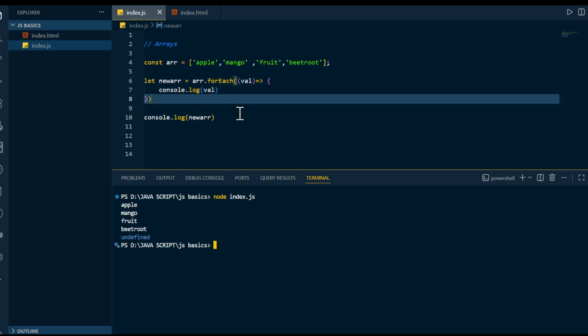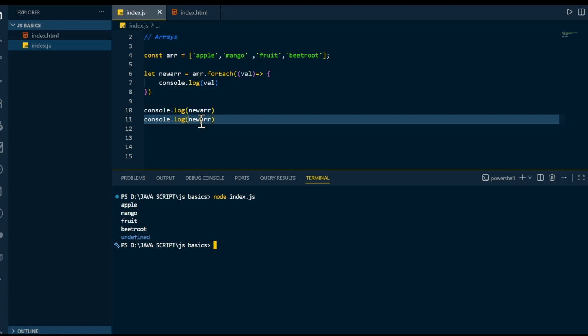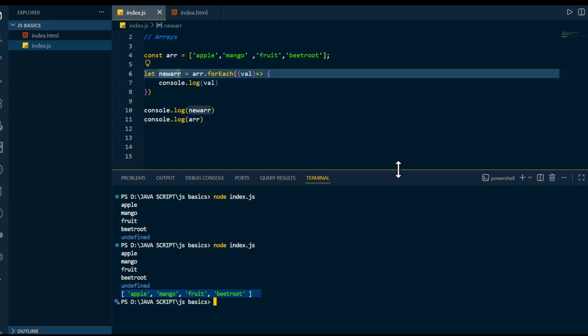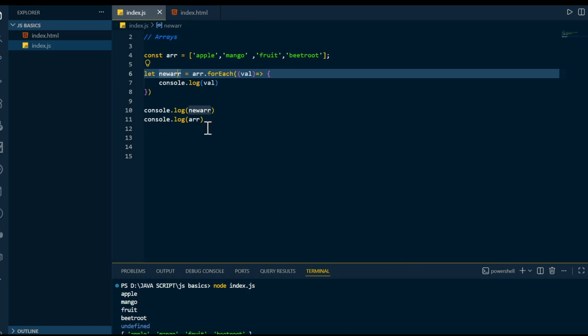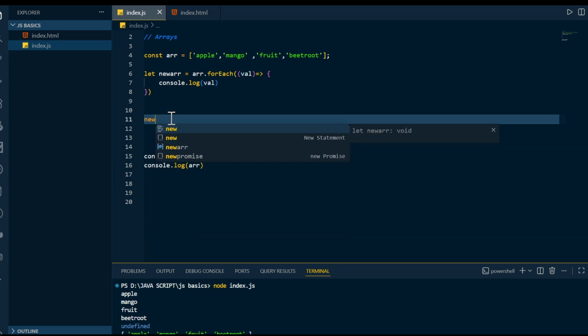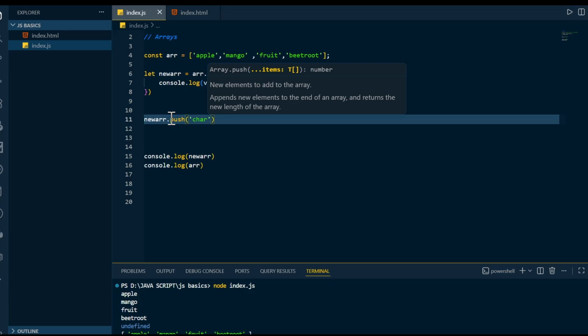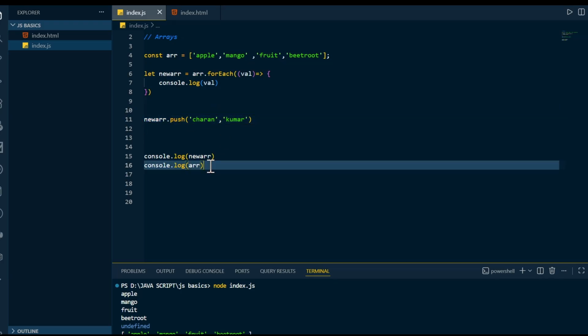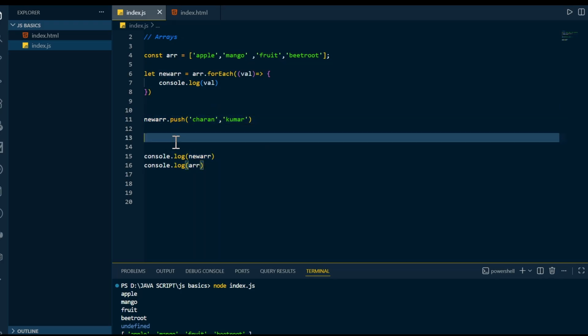It will return a new copy. And if I again say, instead of new array, simply array, you can see I am getting it in this fashion. And if you put something into this new array, yes, this is somewhat interesting. I will print all the stuff here. I will say new array dot push. Here I will push my name, and I will push another one called Kumar. So I am pushing two values to the new array, and I am also printing the new array and the original array. Let's see what happens.